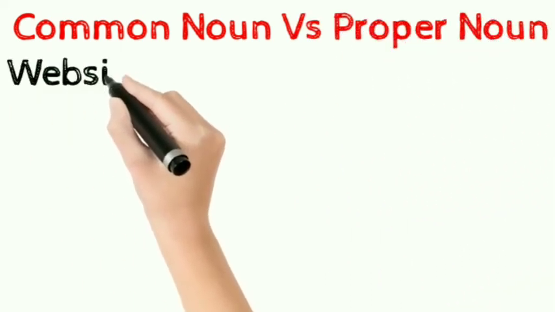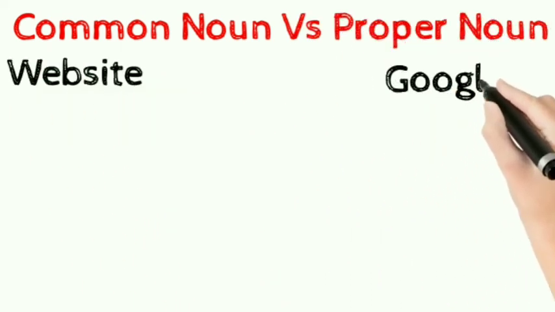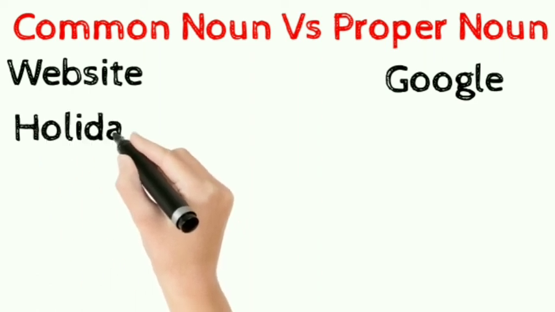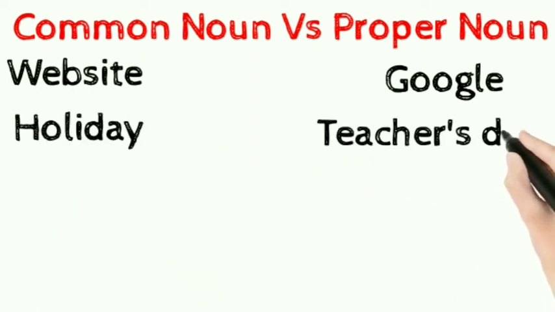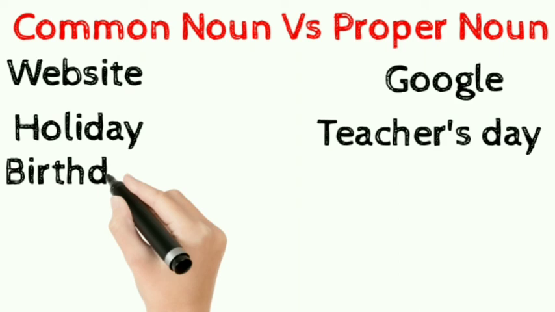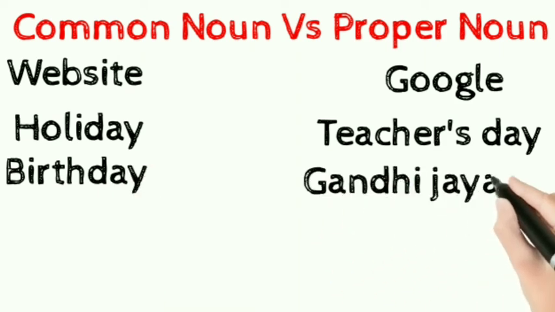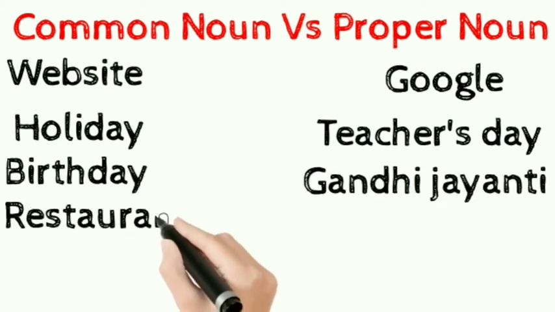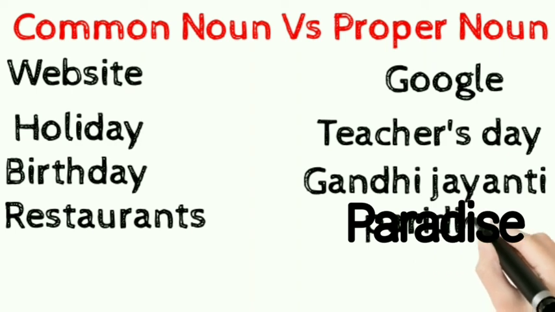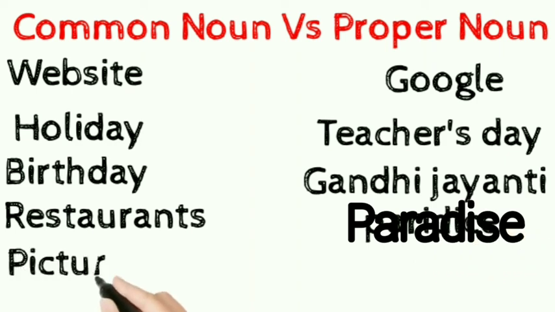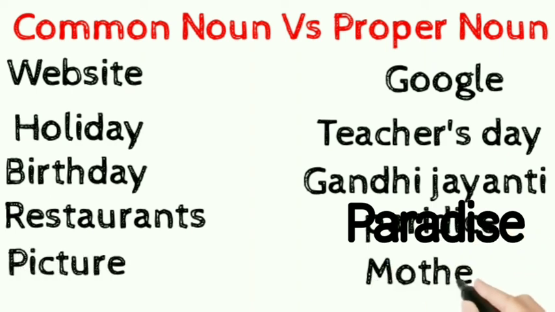Some more examples we'll see over here. Website, Google. Holiday, Teachers Day. Birthday, Gandhi Jayanti. Restaurant, Paradise. Picture, Mother.